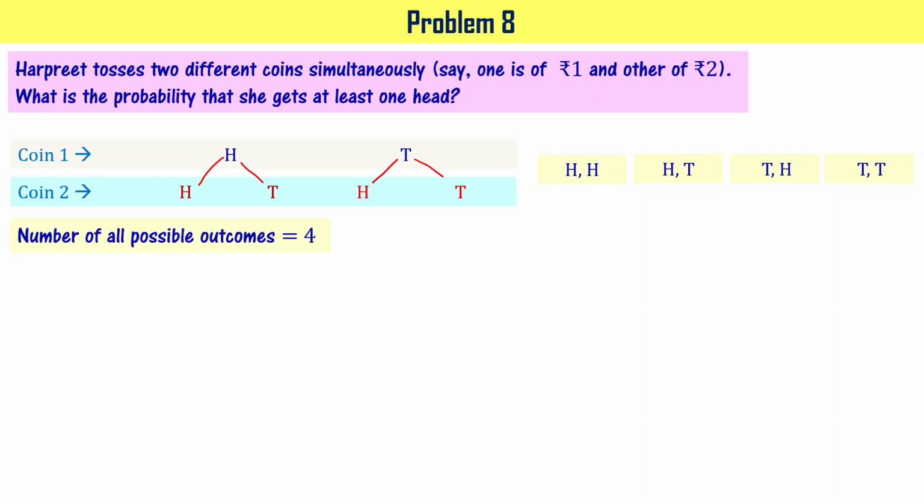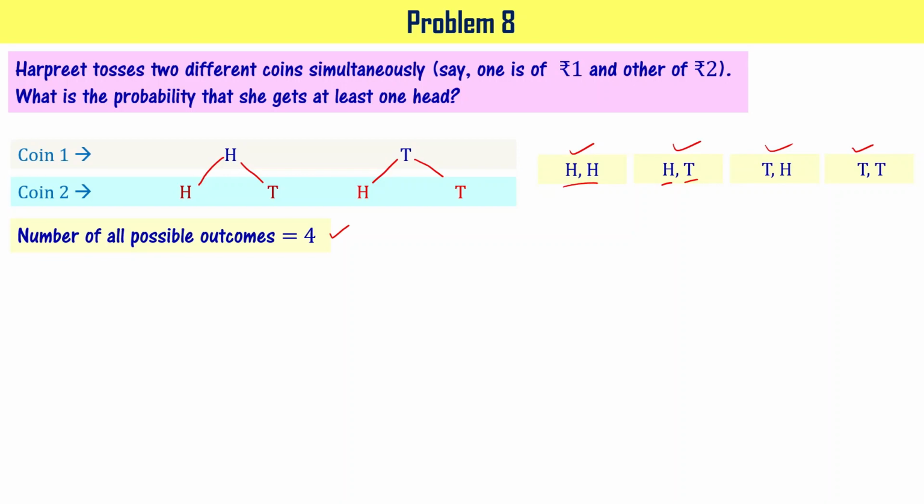Hence, we can say that the number of all possible outcomes is 4. 1, 2, 3, 4, right? First coin giving head and second coin giving head. First coin giving head and second coin giving tail, like that, right? So 4 possible outcomes are there.